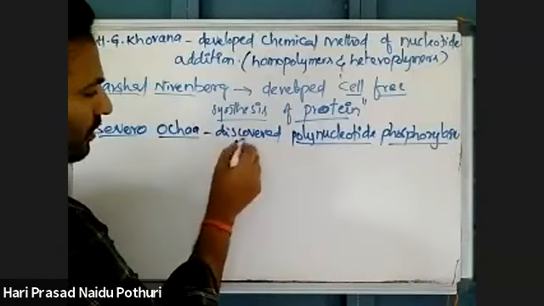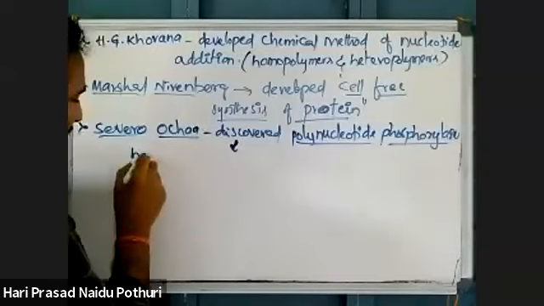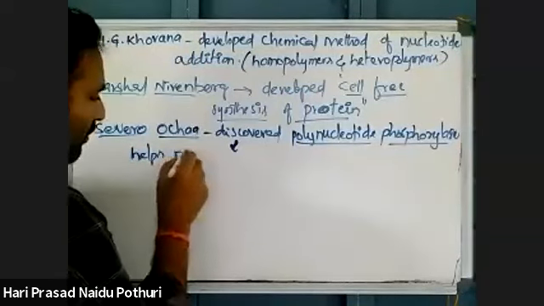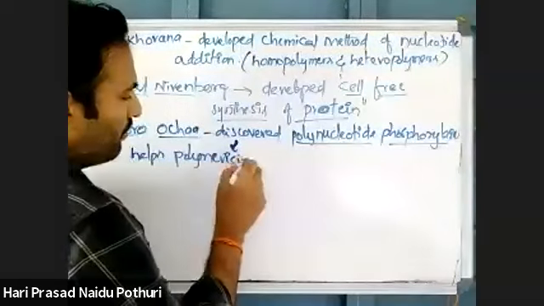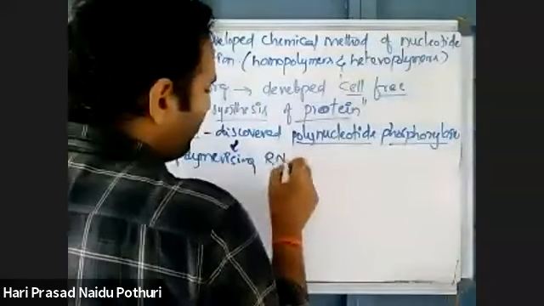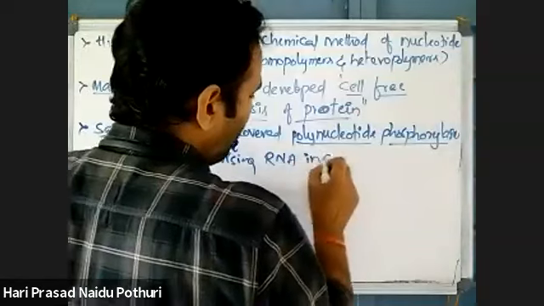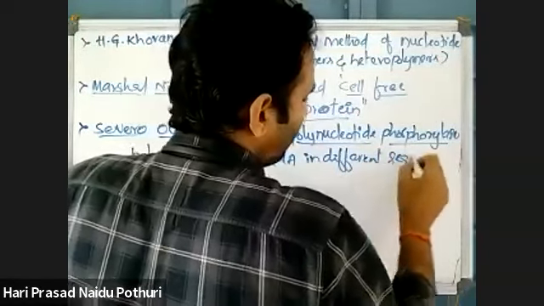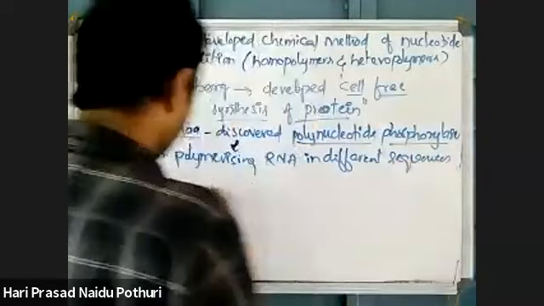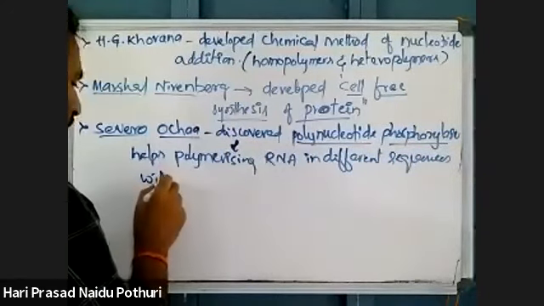What does this help mean? It helps in synthesizing, forming, polymerizing RNA in different sequences without DNA templates.